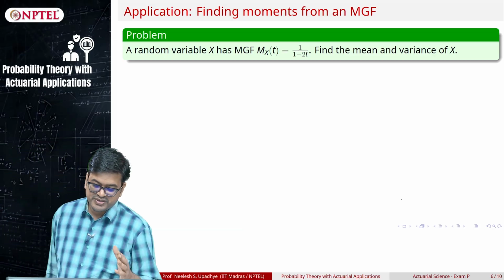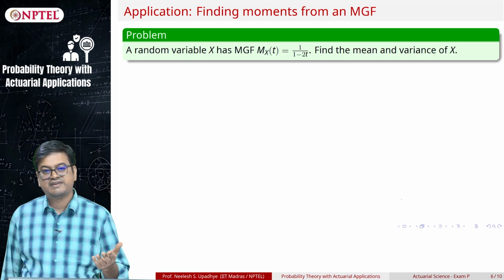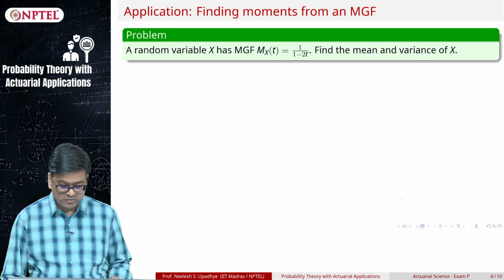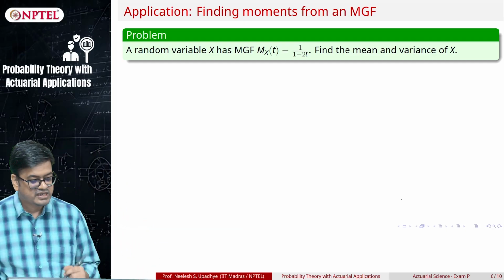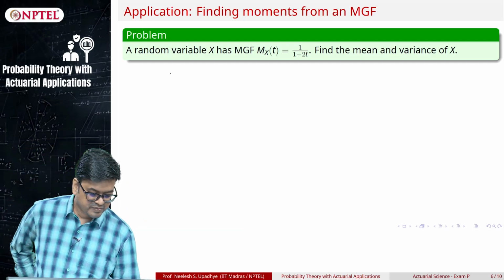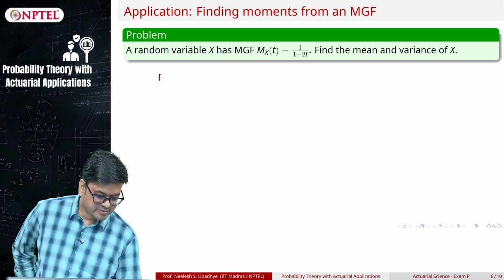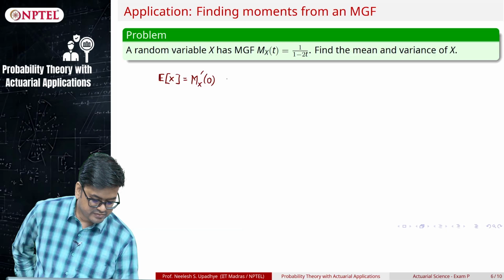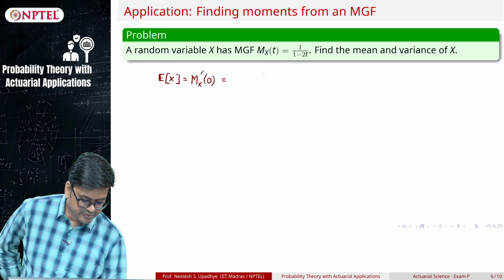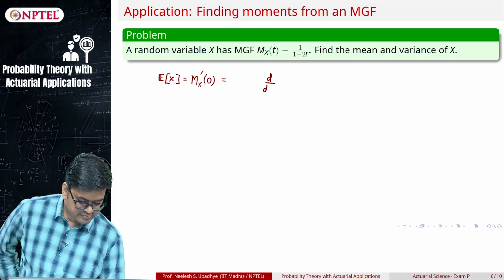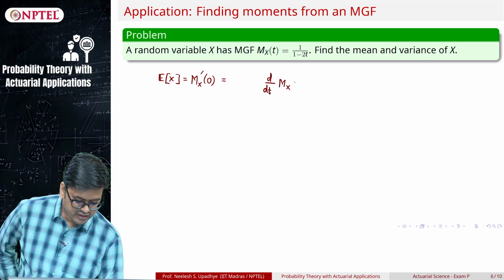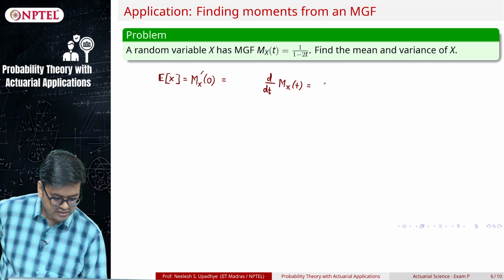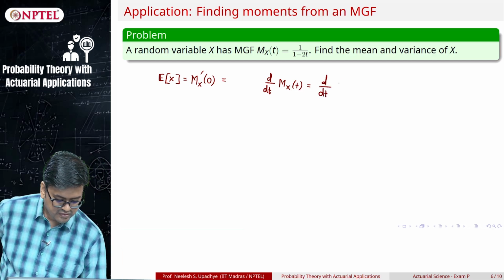I know how to compute mean and variance given the density, but now I have to compute mean and variance using MGF. How easy it is, let us see. So, what is our answer? Expected value of x, if I want to compute, it will be mx dash of 0, right. So, essentially I have to compute d dt of mx t, that is d dt of 1 upon 1 minus 2t.